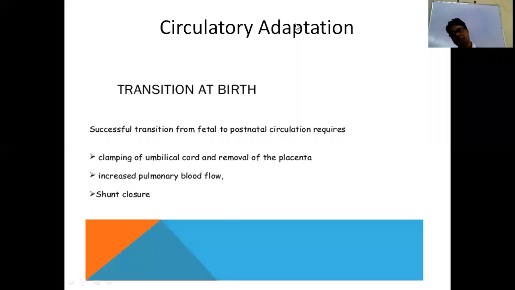So by this way, that transition occurs. That is, clamping of the umbilical cord, aeration of the lungs, and shunt closure. These three things occur and cause adaptation of circulation in the newborn baby. So these are the pulmonary and circulatory adaptations during the transition period. Any break or failure in adaptation causes distress, hypoxia, or asphyxia, and then we have to resuscitate that newborn baby.